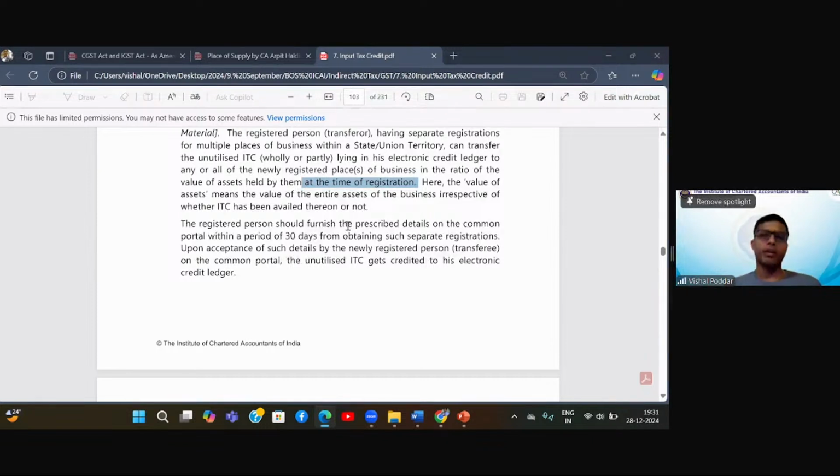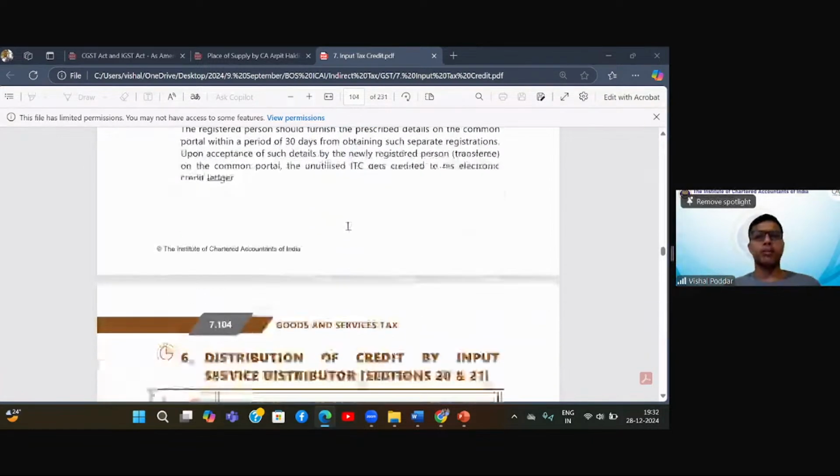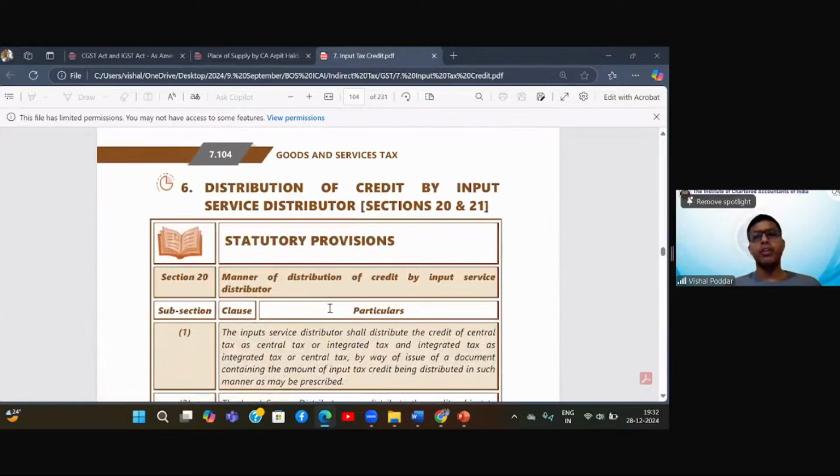तो यहाँ पे आके हमारा पूरा इनपुट टैक्स क्रेडिट 16, 17, 18 तीनों सेक्शंस कंप्लीट हो जाते हैं. इन शॉर्ट इनपुट टैक्स क्रेडिट का चैप्टर एज गुड एज कंप्लीट हो जाता है. And we start with a new chapter, new topic, that is input service distributor ISD, right? But since we are starting a new chapter as good as, so let us now take our break now and we will start this afresh after the break.